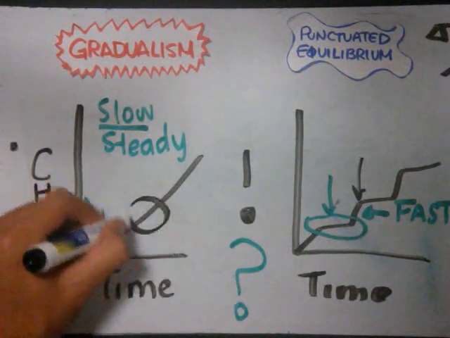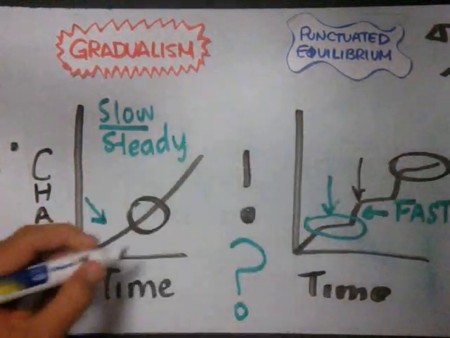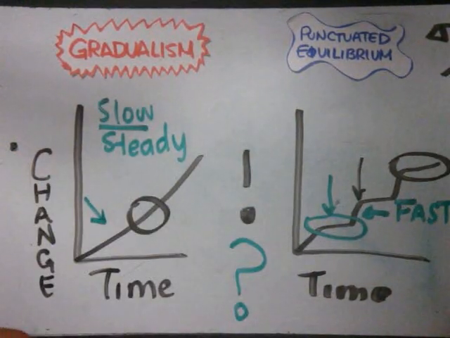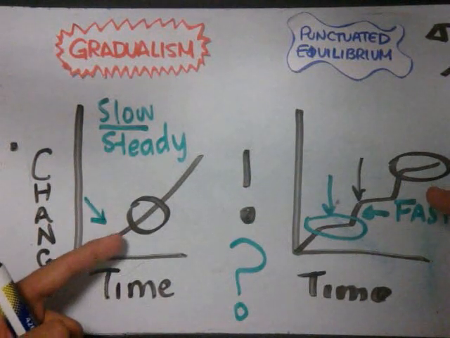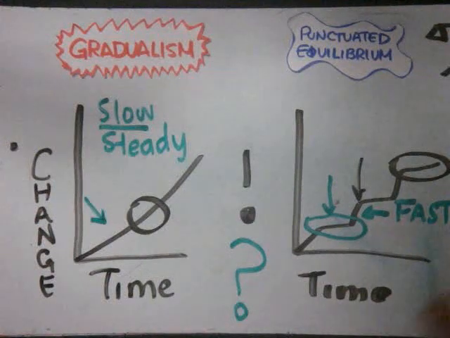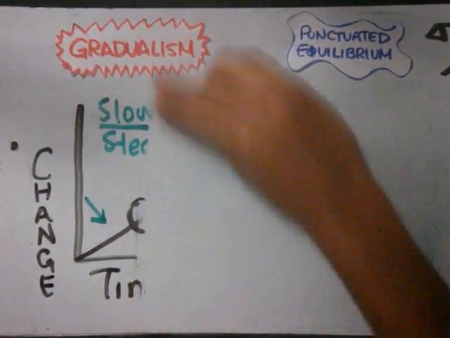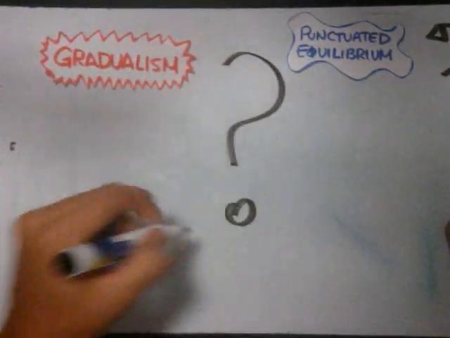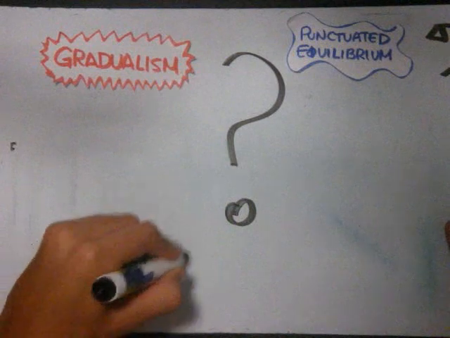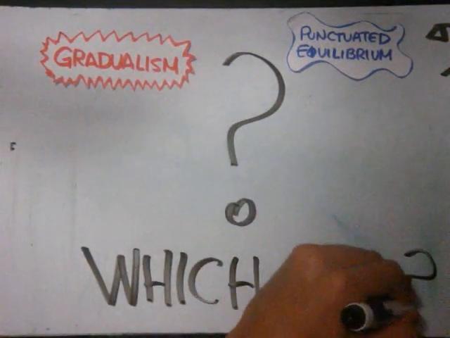It is also important to notice that gradualism is included in punctuated equilibrium because, for example, this section of punctuated equilibrium's graph is a steady evolution over time. In other words, gradualism. To end with, scientists still debate what is the correct rate at which evolution occurs, gradualism or punctuated equilibrium. We just need to wait until a certain piece of evidence, such as a fossil, is discovered, and one of the theories is refuted.